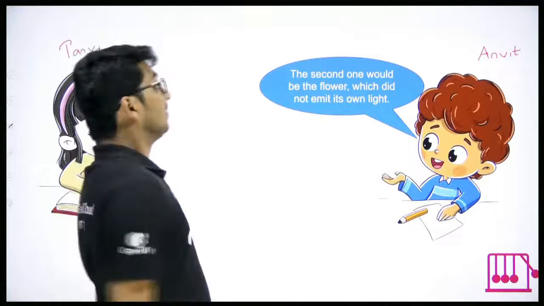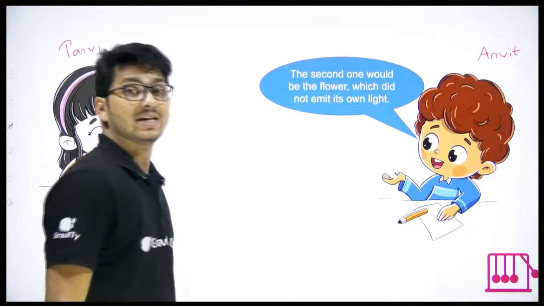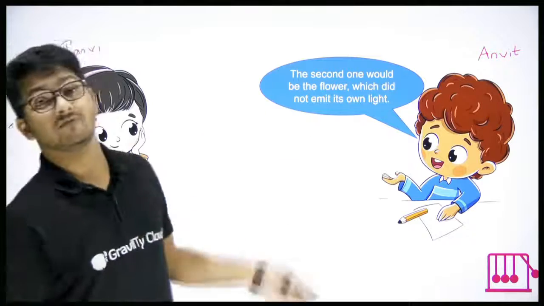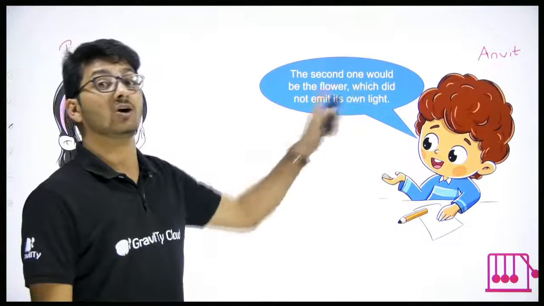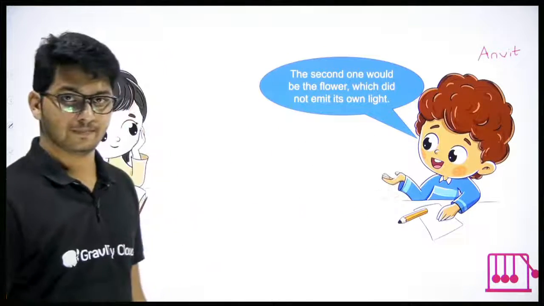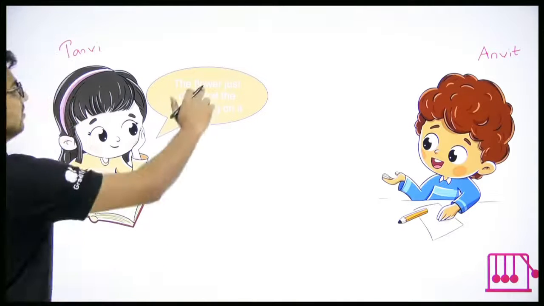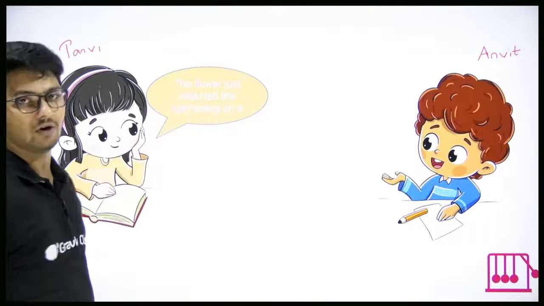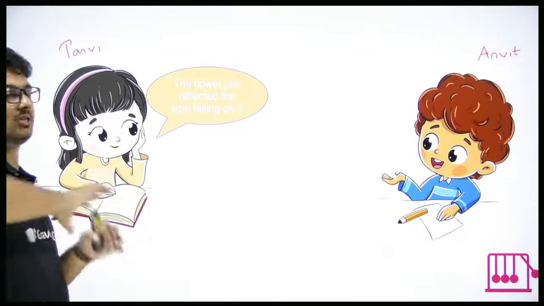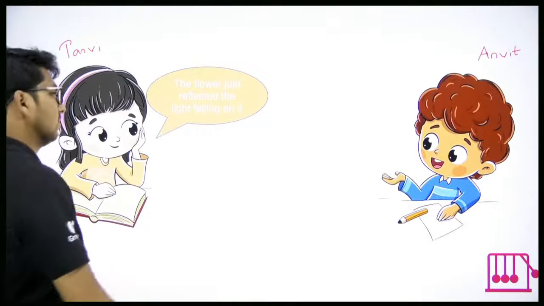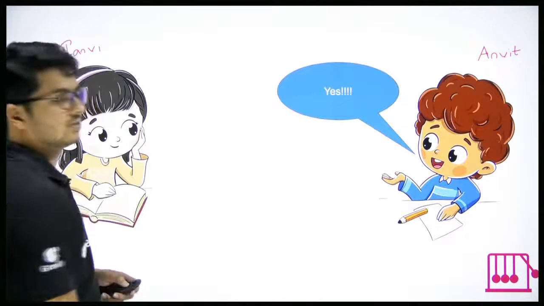Anvit catches on and says, this second type of object, the second one would be the flower, which did not emit its own light. Tanvi continues, the flower just reflected the light falling on it. The flower just bounced back the light falling on it. All the points that we discussed.